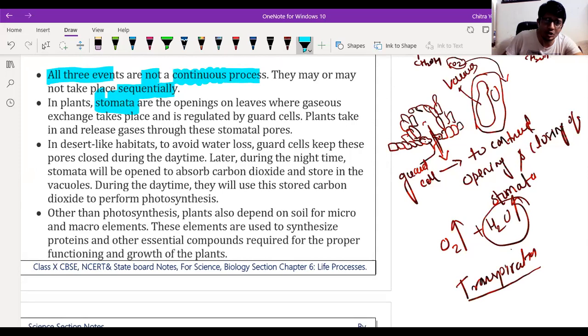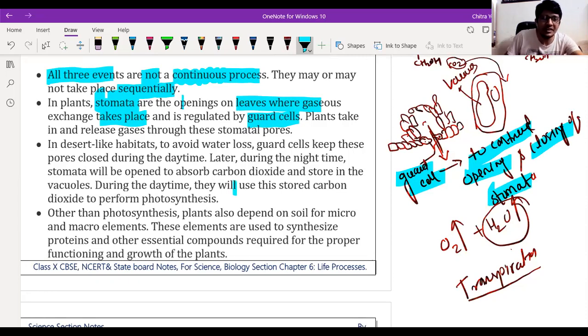So in plants, stomata are the openings on the leaves where gaseous exchange takes place, and this is regulated by the guard cell. I have written here that the guard cell controls the opening and closing of the stomata. It is the main function of the guard cell.